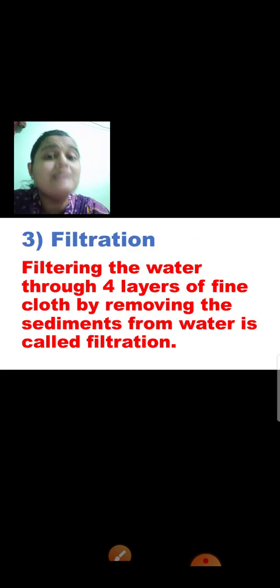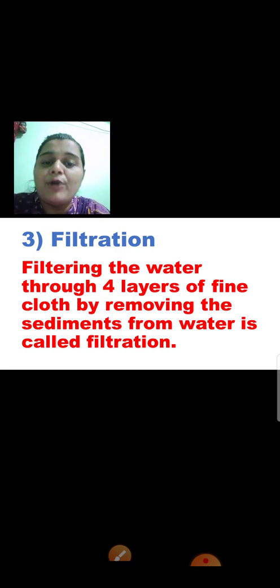Okay. So swirling alum, understood this part? Swirling alum just makes the water clean and transparent, but it does not make the water safe for drinking. And the third one is filtration. Filtering the water through 4 layers of fine cloth, removing the sediments from water, is called filtration. Now, the water you have got through filtration, you can boil and drink it.